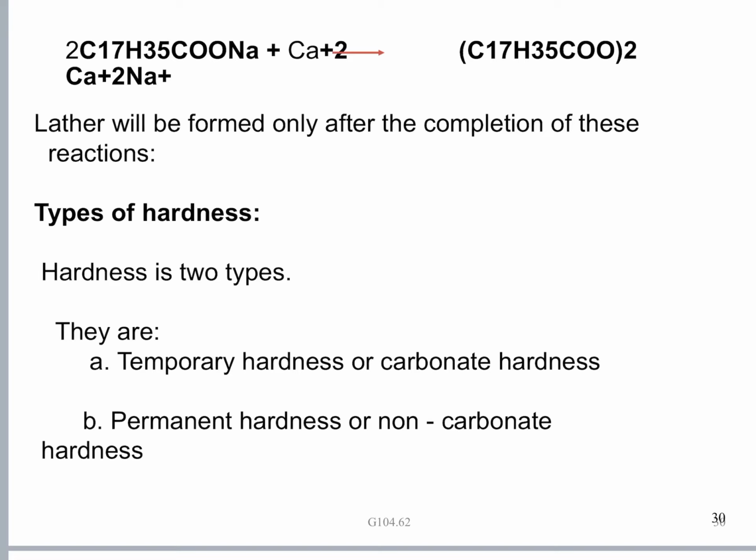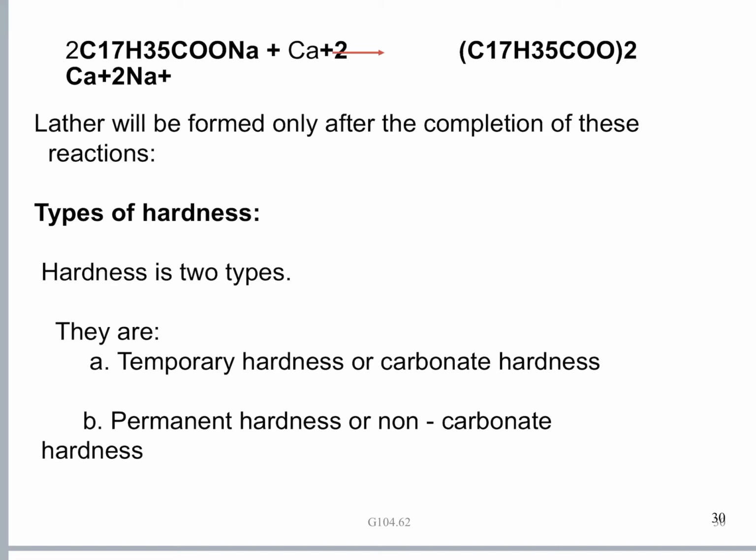Hardness can be divided into two types, depending on whether it can be removed easily by physical methods or whether you will have to use any chemical method to remove this hardness. Based on these facts, hardness is of two types.